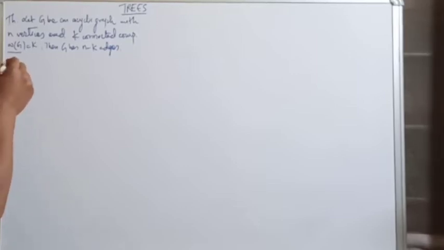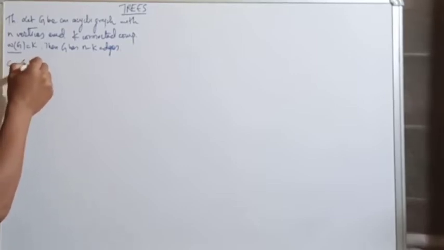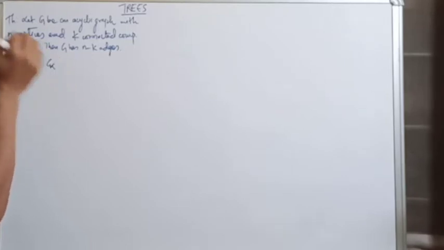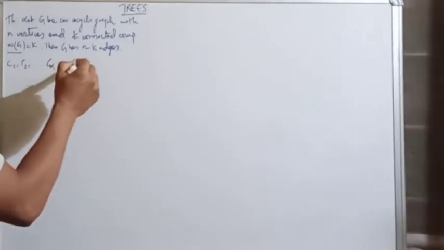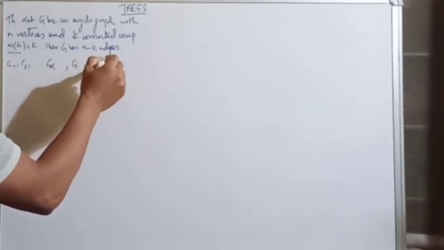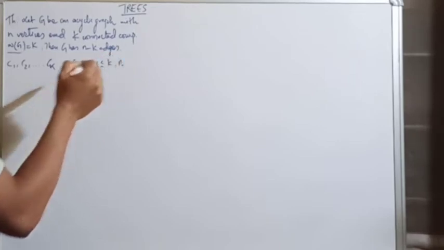Let C1, C2, ..., Ck be k connected components of the graph G. Suppose that for each i, where 1 ≤ i ≤ k, Ci has ni vertices.